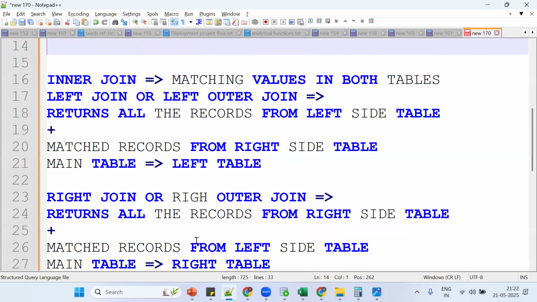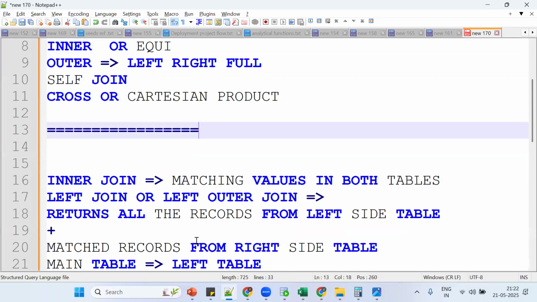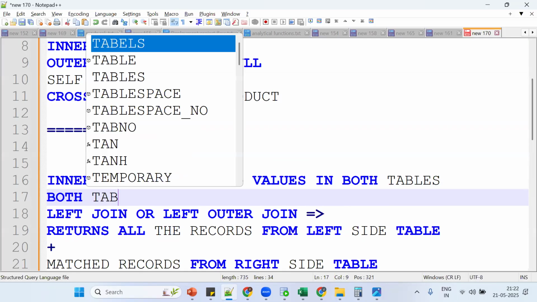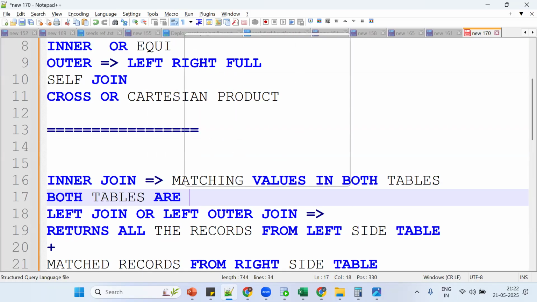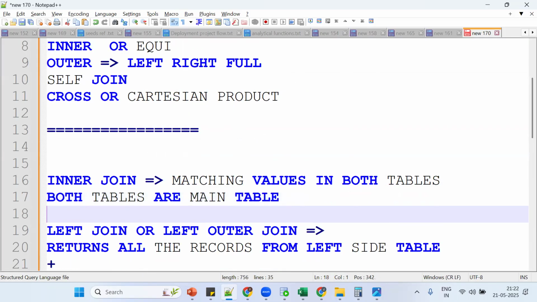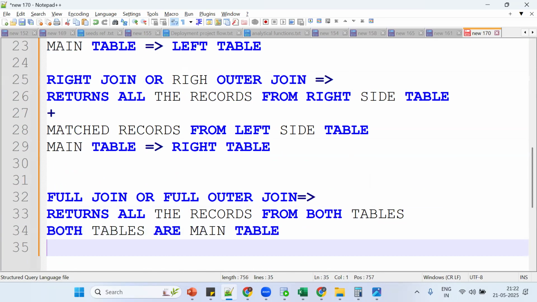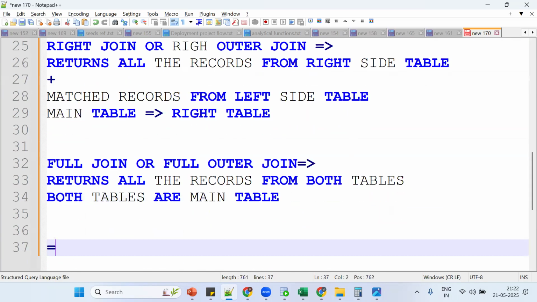Tell me now what happened. What about inner join? Is there a main table in inner join? In inner join, both tables are main tables. So this is so far. We got the point.